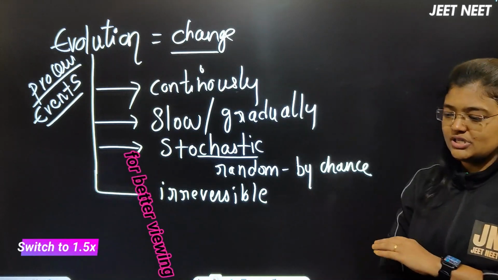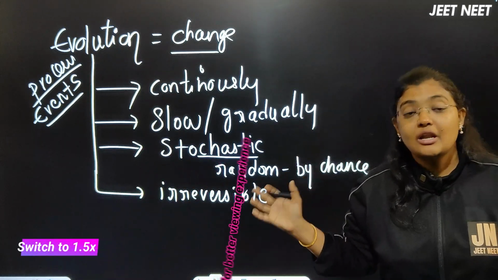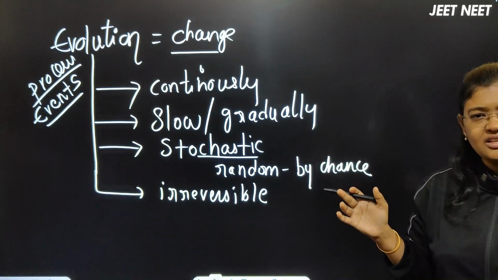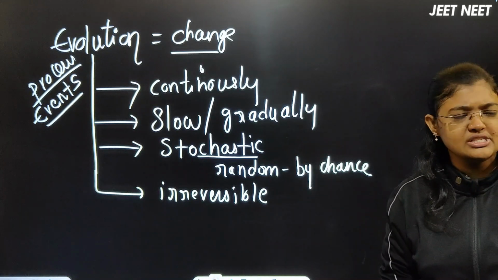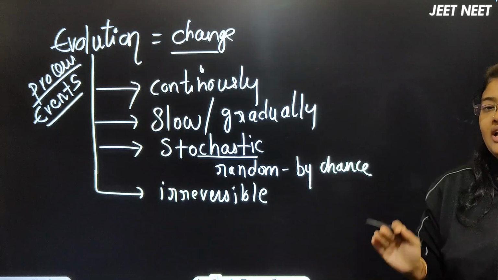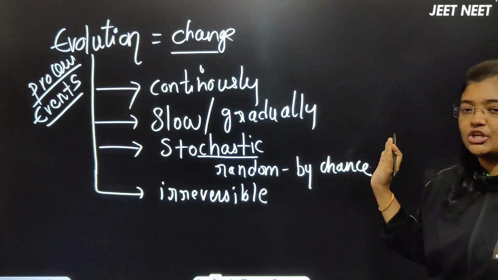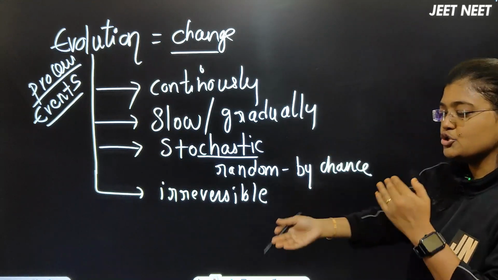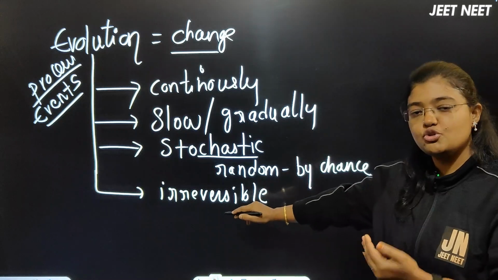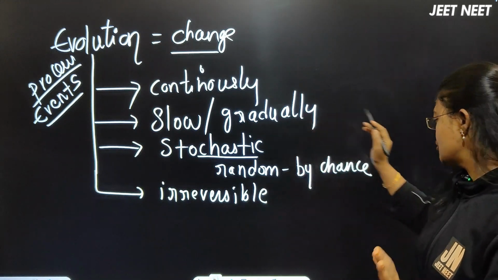Evolution could be anywhere. If you just see any celebrities' videos or anything, you will find this word, evolution is happening there, evolution is happening there. In a simple general way, evolution is nothing but a change which is continuously happening, which should not go back, means it should be irreversible, stochastic.